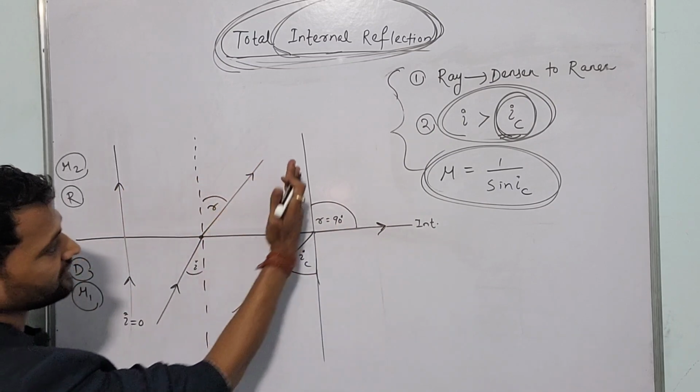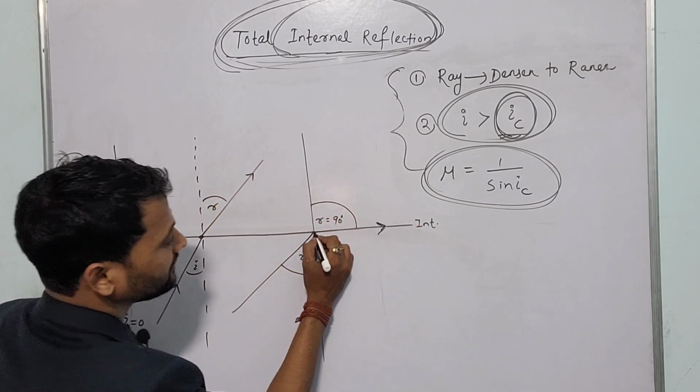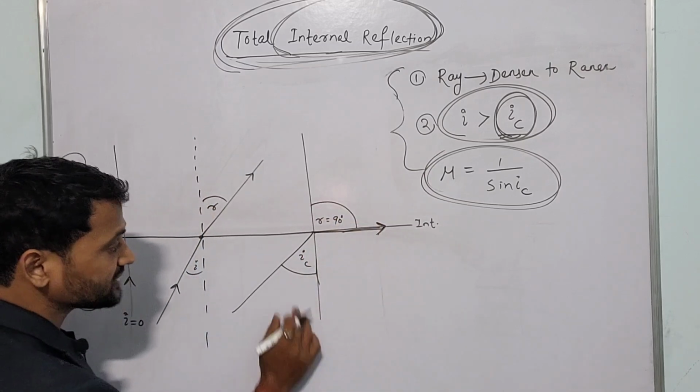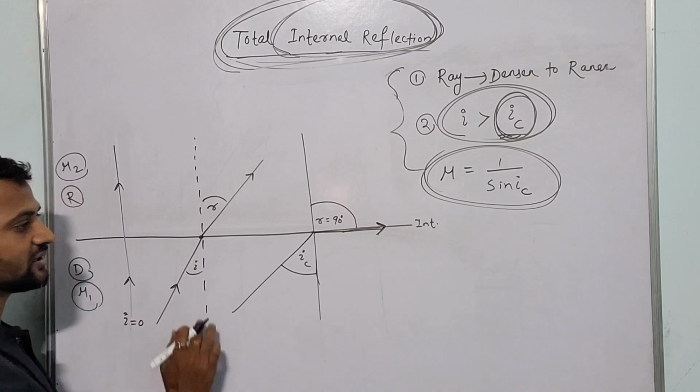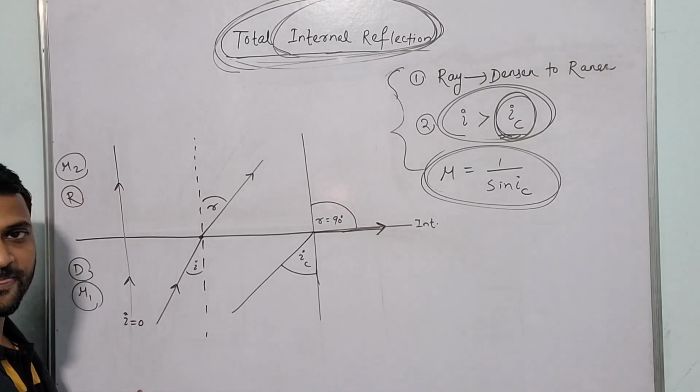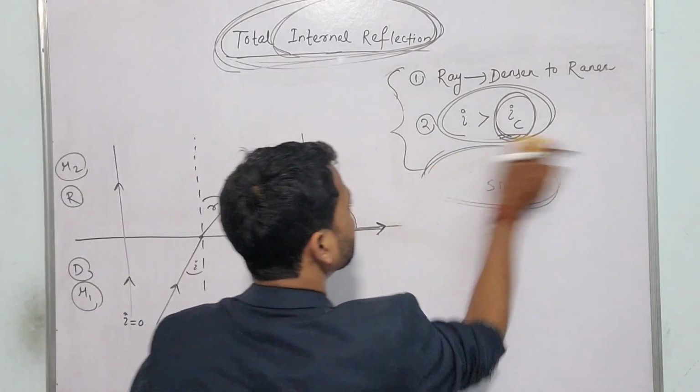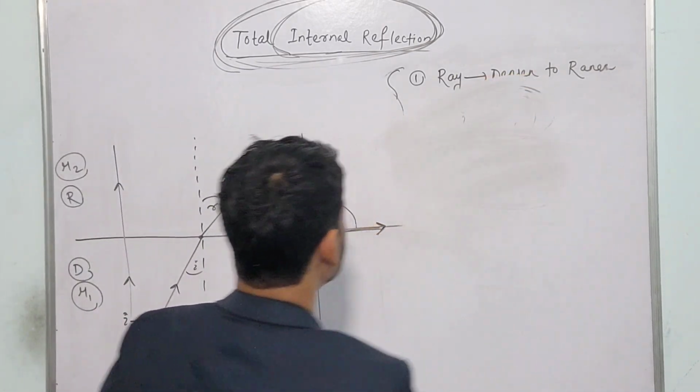Look, it is gradually shifting, meaning it has shifted. So what is the refracted angle here? 90 degrees. That corresponding incident angle is the critical angle. Is it clear? Is it clear? Okay. Now I am erasing this.